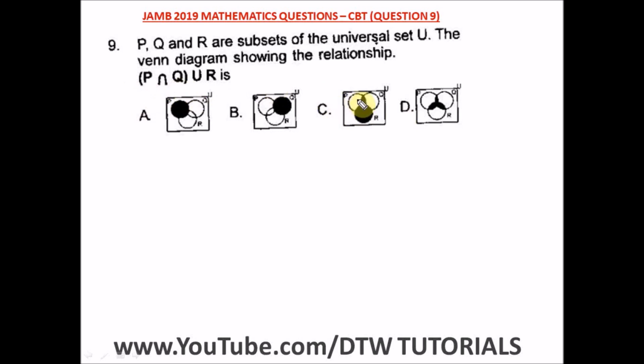P intersection Q. This is P, this is Q. So P intersection Q, then union R. Okay, so this is the union of R. That's everything in R. So this would be the right answer. Here you can see this is saying P intersection Q union Q. All right, the right option here actually is option what? C, which is what? P intersection Q then union R. All right, and our right option here is option C.